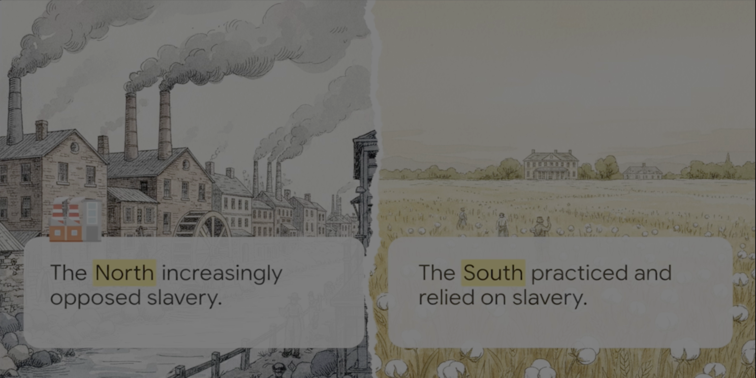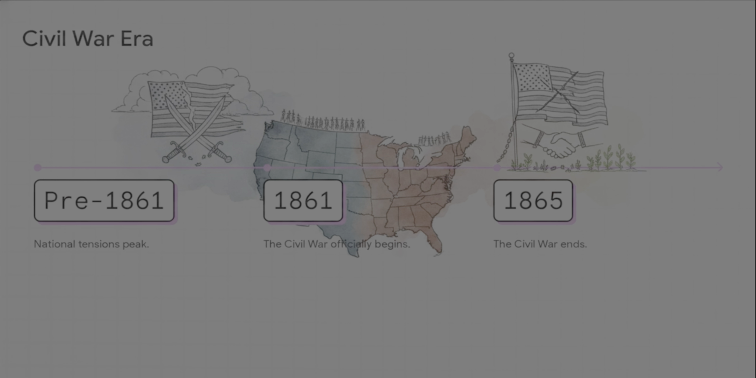But as the country grows, it also deeply divides. The northern and southern states developed entirely different economies and ways of life. Most significantly, they were divided over the issue of slavery, which was practiced in the South but increasingly opposed in the North. Ultimately, when Abraham Lincoln is elected president, these deep divisions finally break the country apart, leading to a profound national crisis.